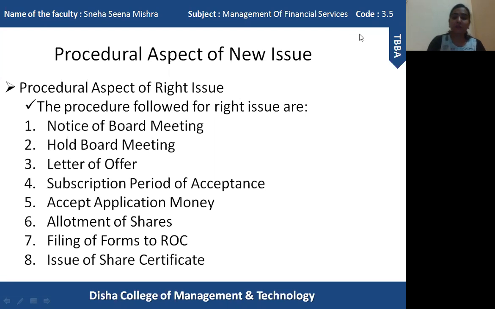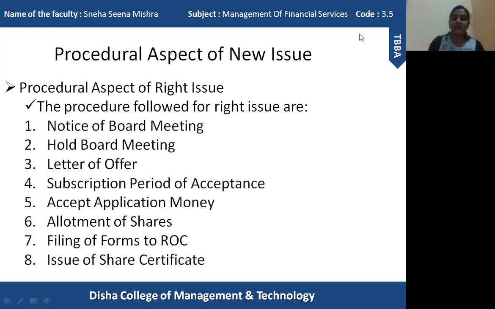So after getting the applications, a board meeting will be conducted, and the notice of the board meeting will be sent to all the existing shareholders 7 days before the meeting, and the agenda of the meeting will be mentioned in the notice. The allotment of shares will actually take place in the board meeting.